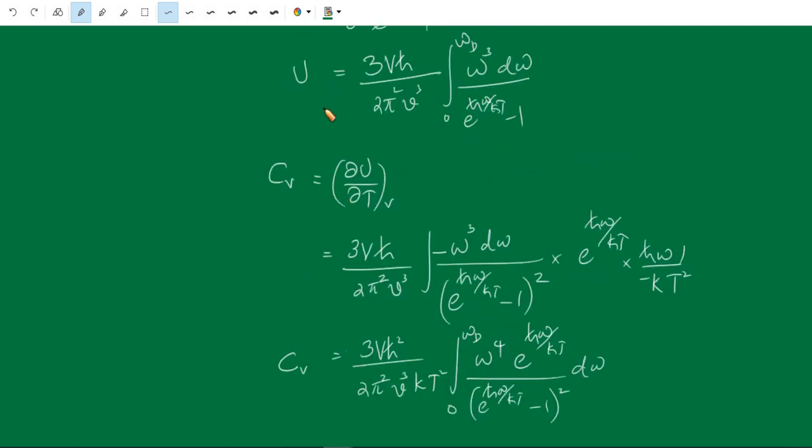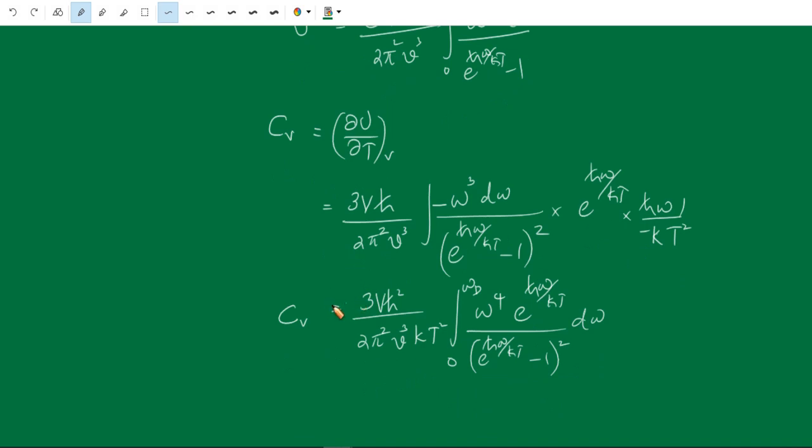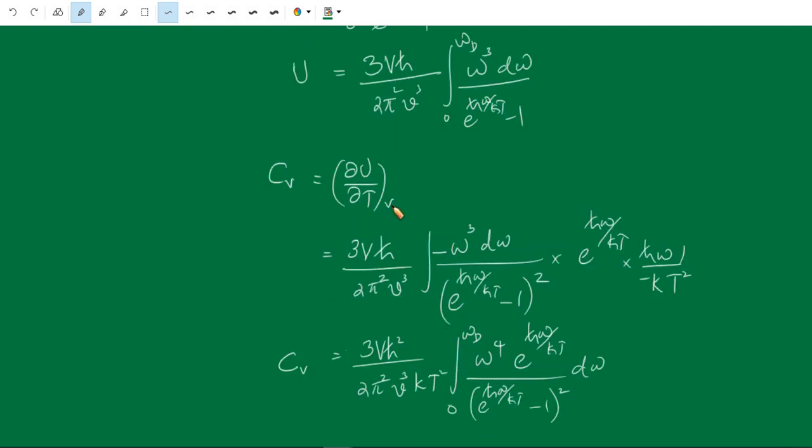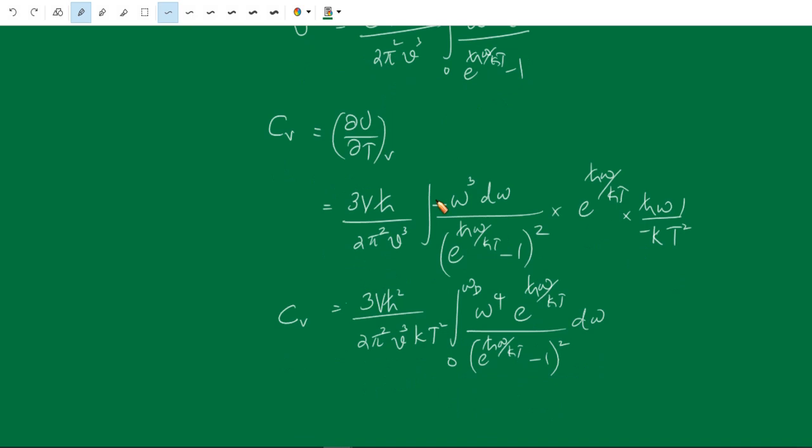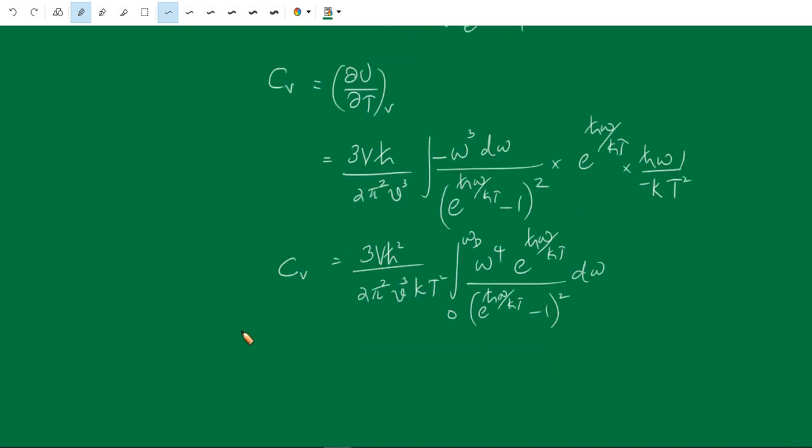So we got the internal energy, the average energy or the thermal energy of phonons, and the heat capacity of phonons. Now we have to integrate this. For that we can change h cross omega by kT to some x; let us put h cross omega by kT equal to x.